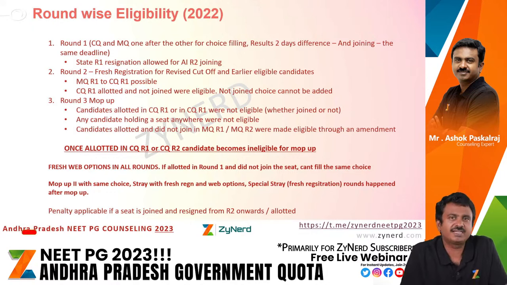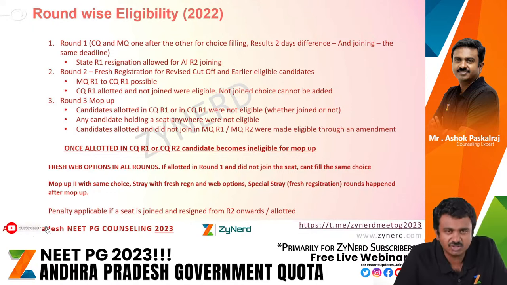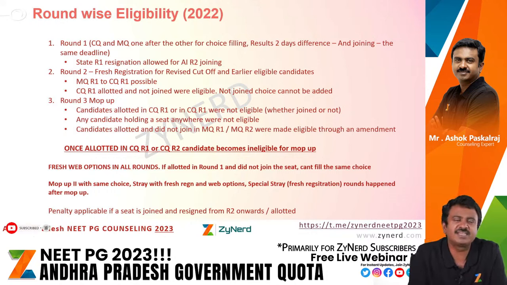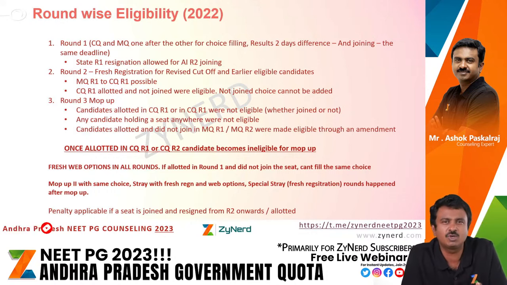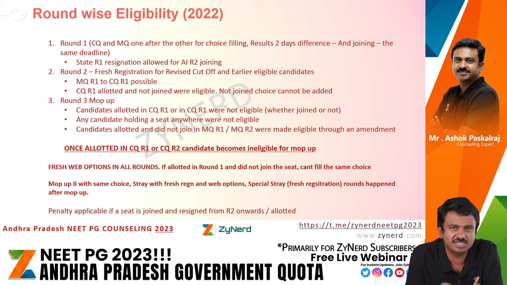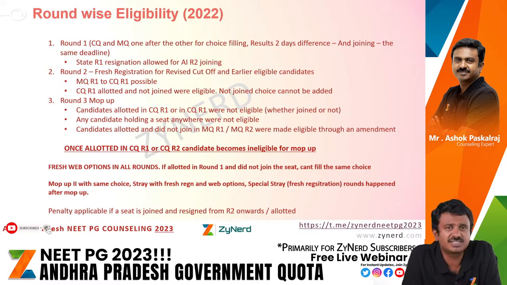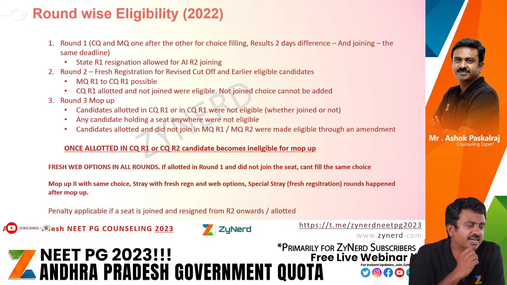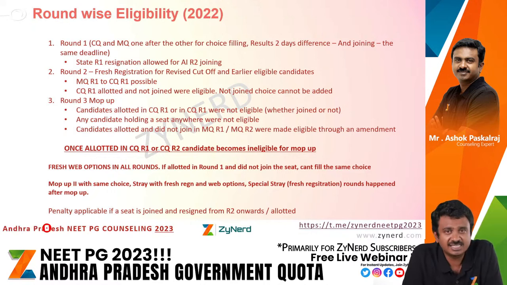Now we are at a scenario where the candidate did not join All India round 2 and they have state round 1 seats in hand, either CQ or MQ. Round 2 starts. First query is, I missed out my round 1 registration. Will I be able to register in round 2? Last year, before state round 2 started, reduction in cutoff happened. Be very clear, reduction in cutoff happened. Therefore, AP opened up new registration.